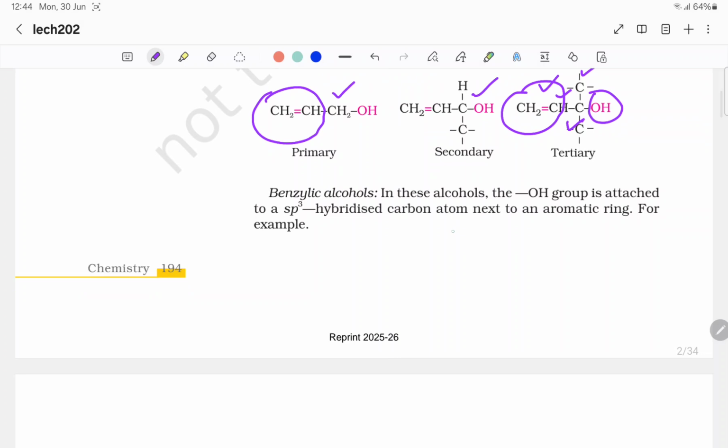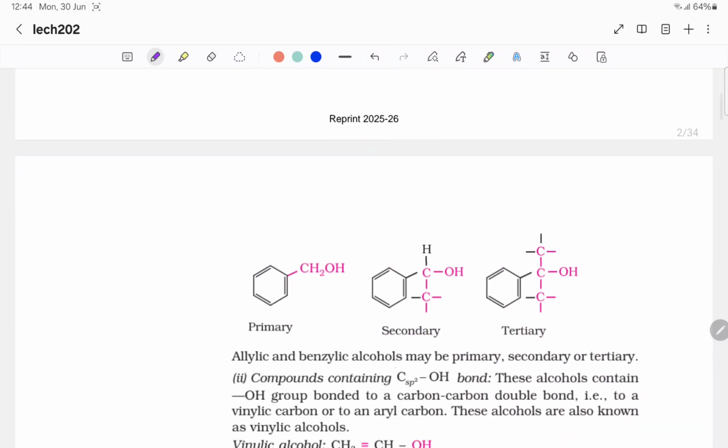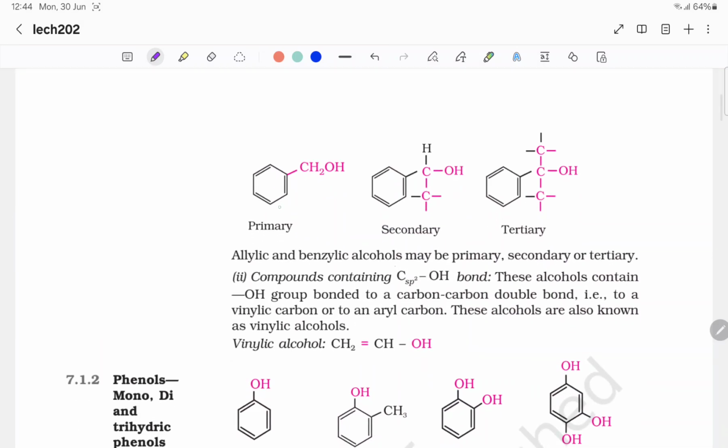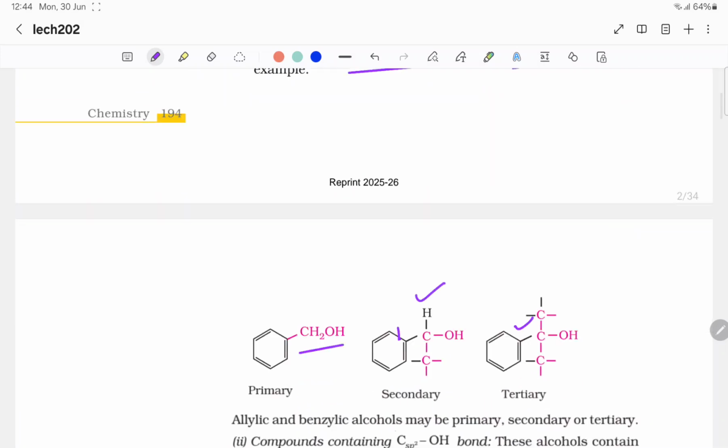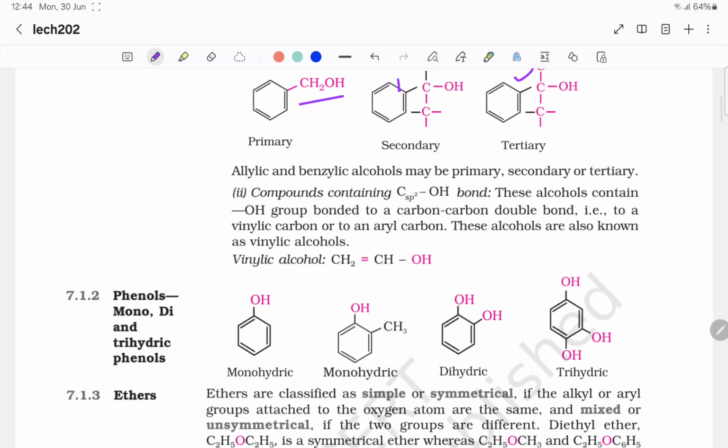Benzylic alcohols. In these alcohols, the OH group is attached to an sp3 hybridized carbon atom next to an aromatic ring. So next to an aromatic ring, this is primary, this is secondary and this is tertiary. Benzylic alcohols. Allylic and benzylic alcohols may be primary, secondary or tertiary.